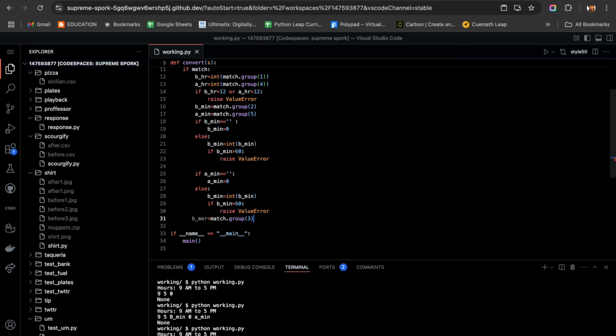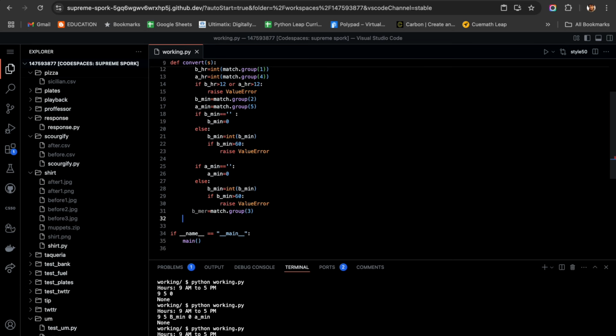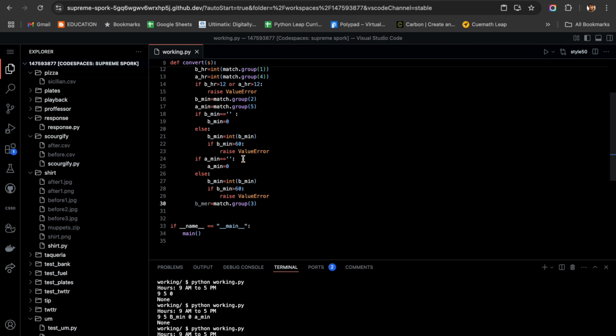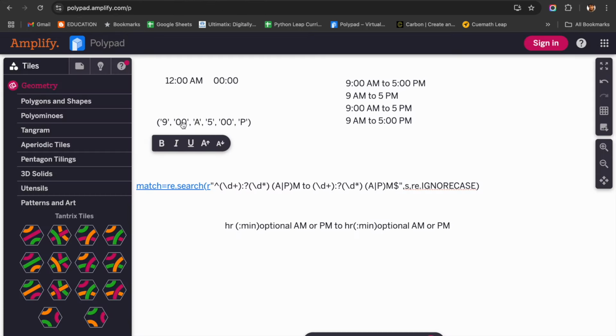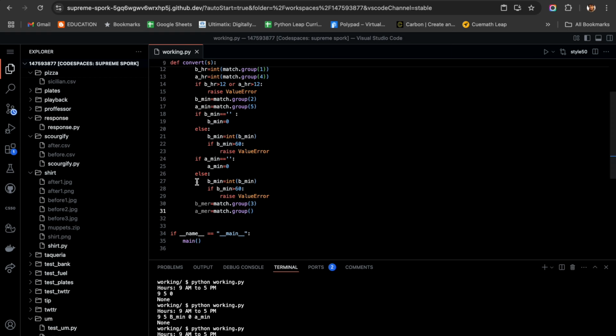Group 3. And after meridian is equal to match.group of, let us check, 1, 2, 3, 4, 5, 6. So we have these things.